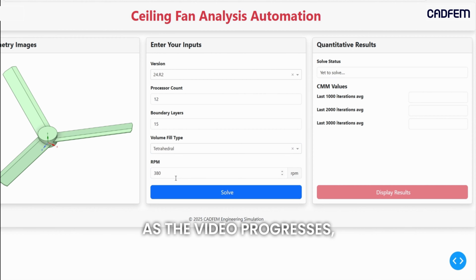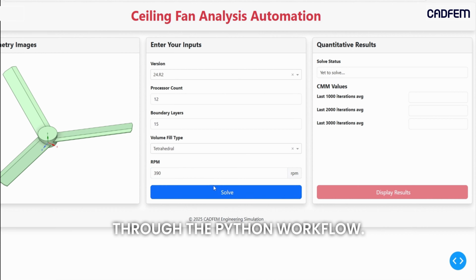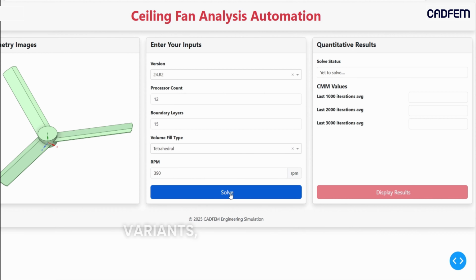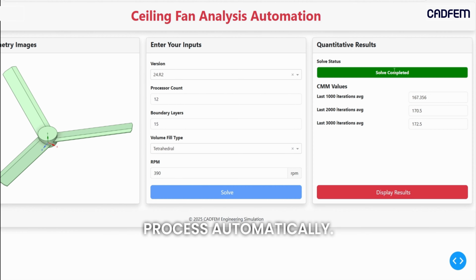As the video progresses, you'll notice the simulation being launched directly through the Python workflow. This allows multiple design variants, such as changes in blade angle or geometry, to be evaluated without rebuilding the model from scratch. Once the solver starts, PyFluent manages the execution process automatically. The simulation runs, monitors convergence, and proceeds without manual intervention, reducing setup errors and saving valuable engineering time.